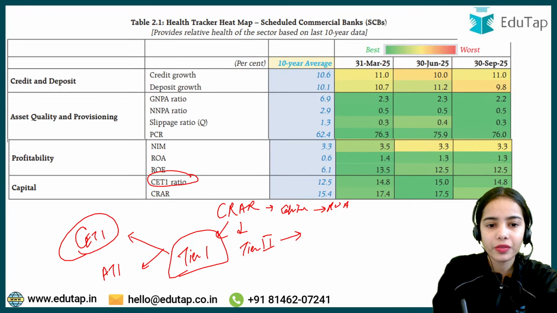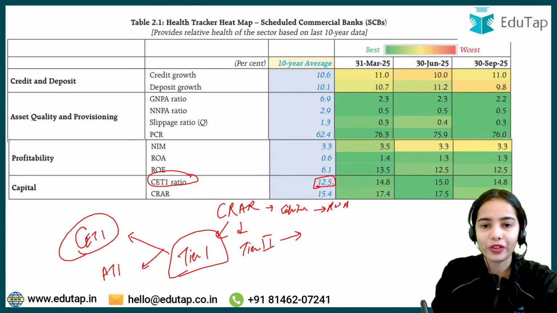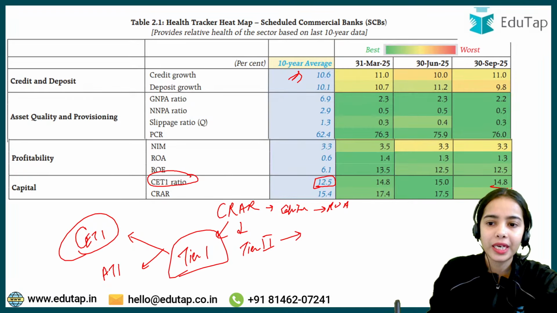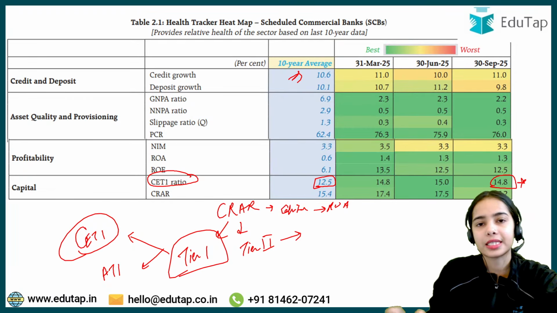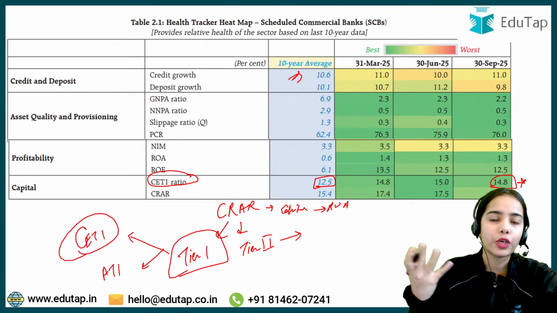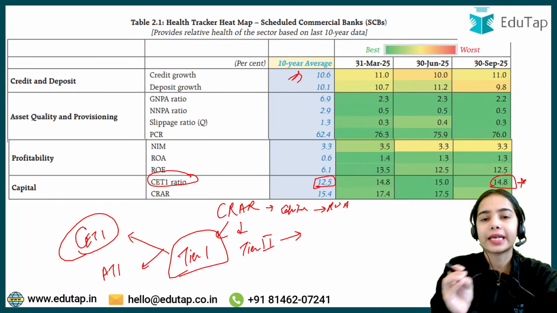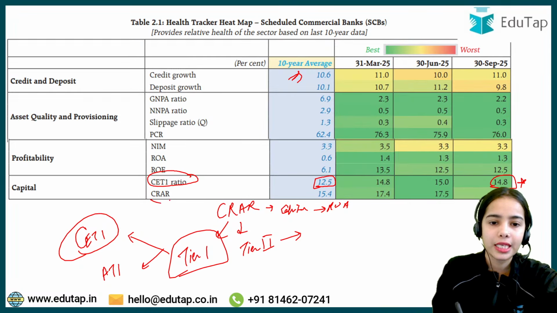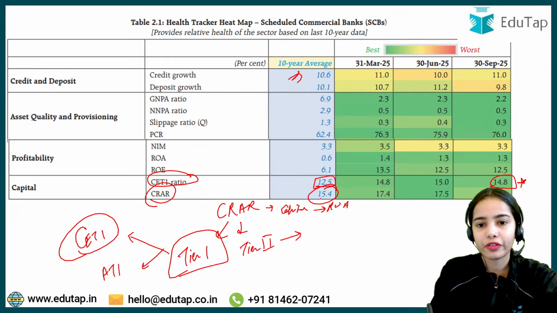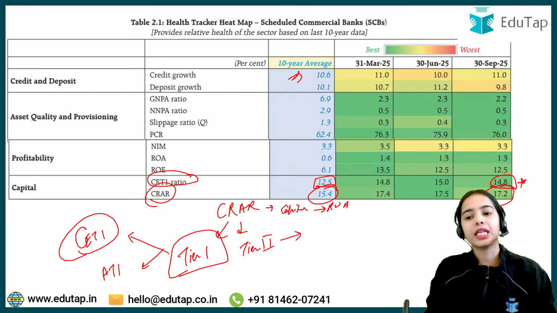The common equity tier 1 capital ratio was 12.5% as the 10-year average, while currently it is 14.8%. That is higher. So the bank is maintaining more of the liquid capital so that it can handle a distress situation. For CRAR, the 10-year average is 15.4, while currently the bank is maintaining 17.2.